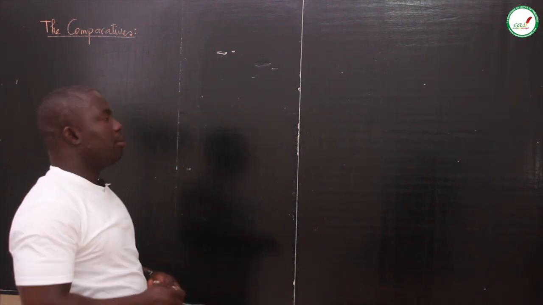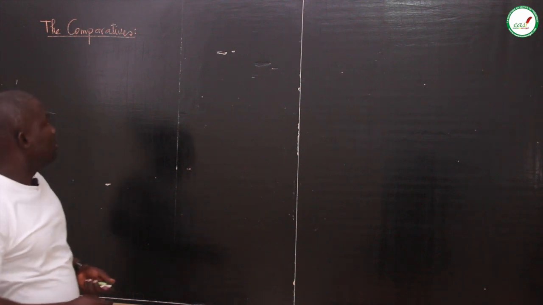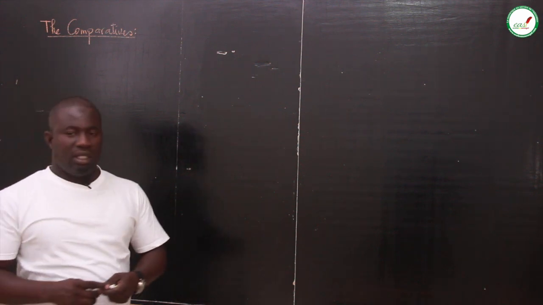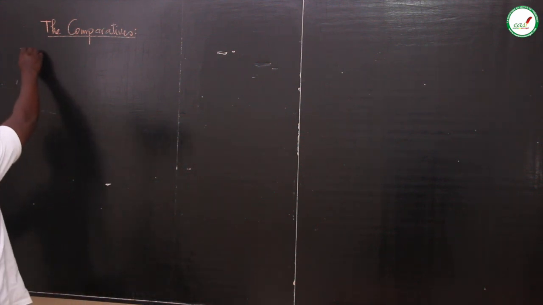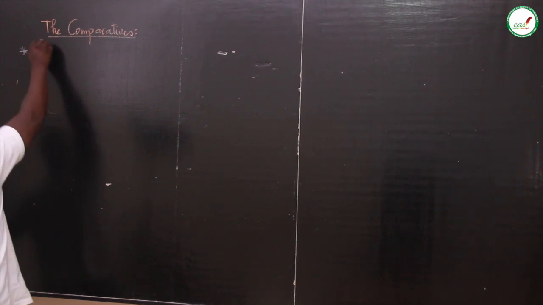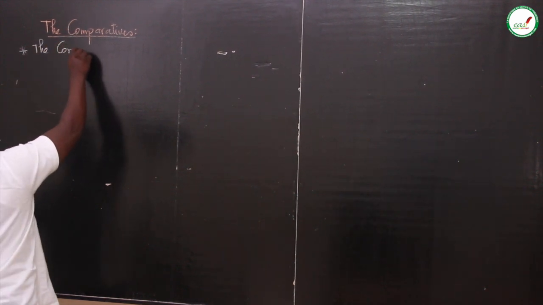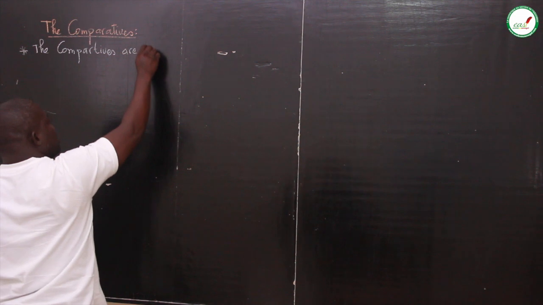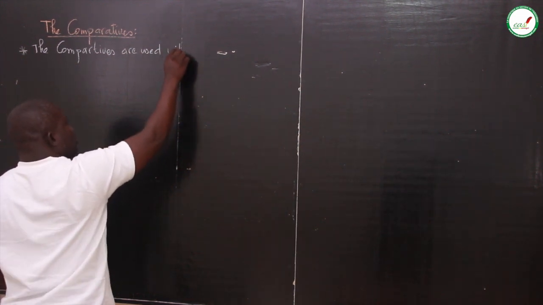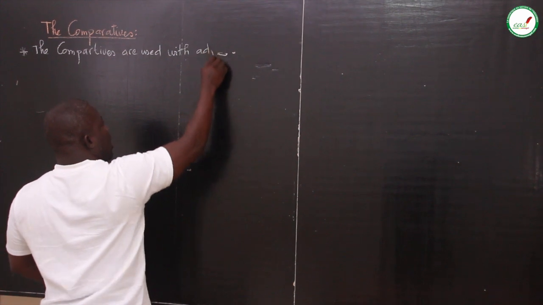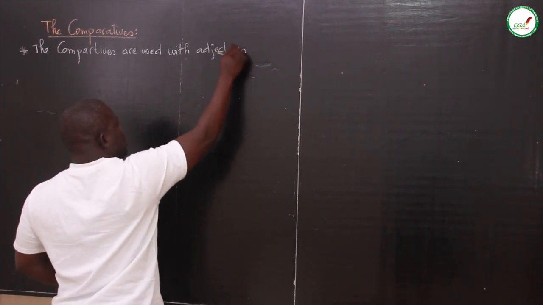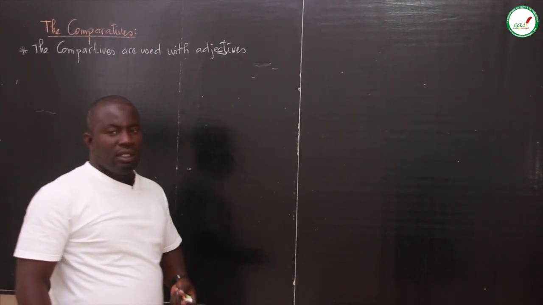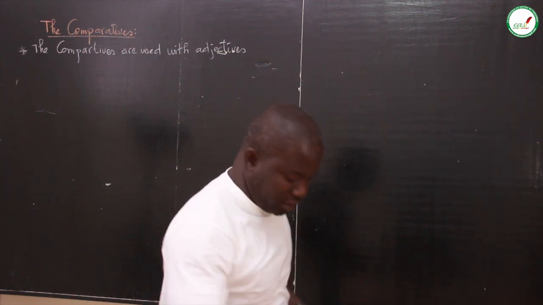So we use the comparative with adjectives. Comparatives are used with adjectives.